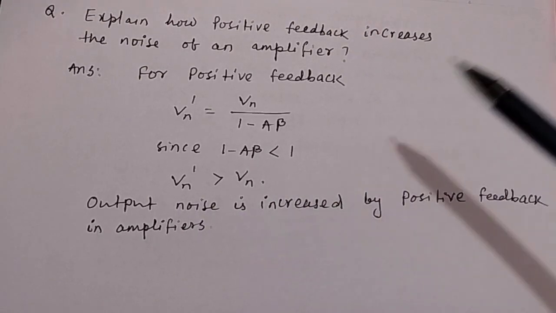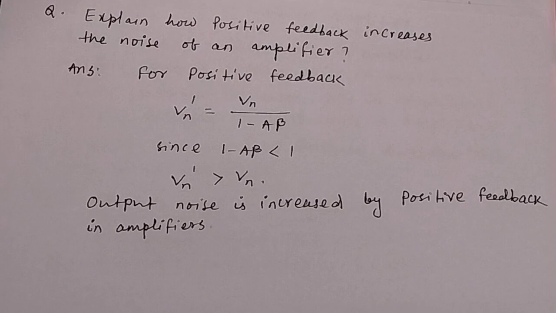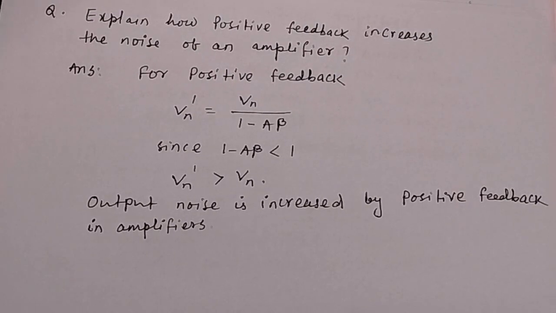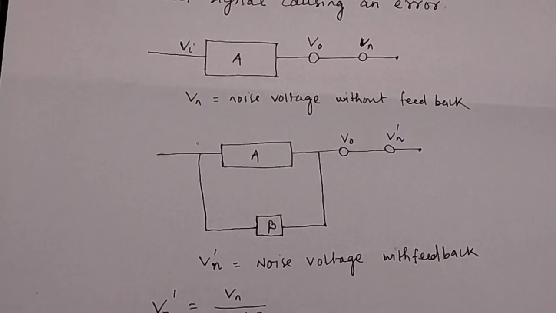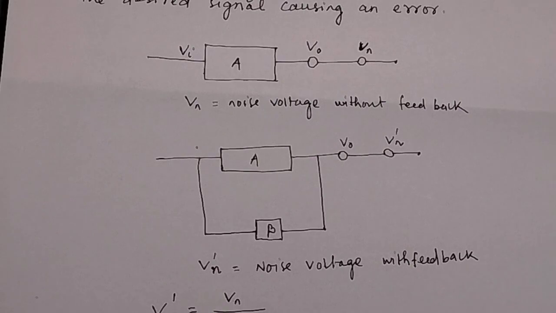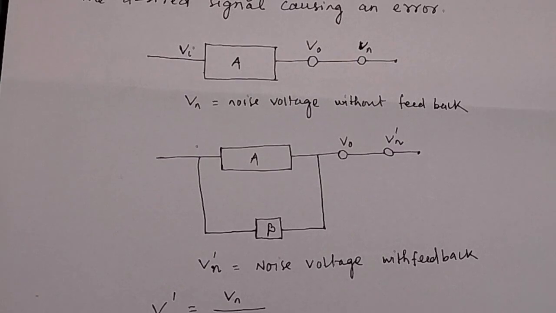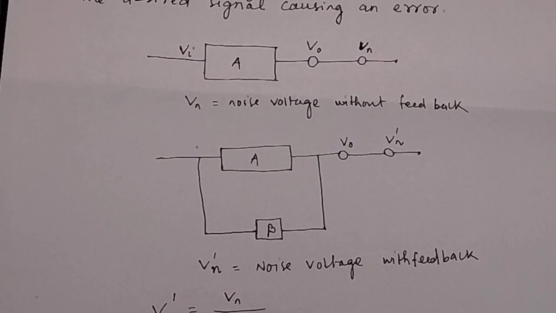So these are the two questions: explain how positive feedback increases the noise of an amplifier, and how negative feedback decreases the noise of an amplifier. You have to remember these very important questions: which feedback reduces noise in amplifier, that is the negative feedback, and which feedback increases noise in amplifier, that is the positive feedback. Positive feedback increases noise and negative feedback decreases noise.